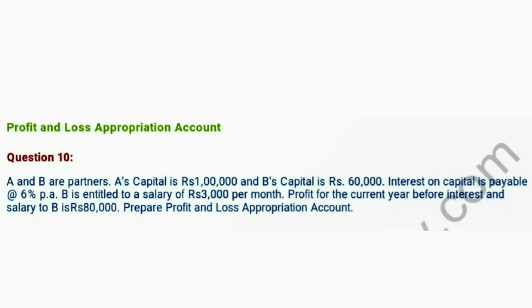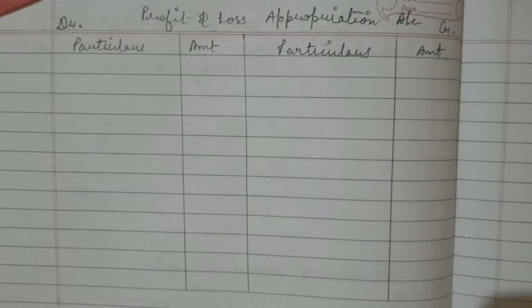Question number 10 is, in the question number 10 it is given that A and B are partners. A's capital is 1 lakh and B's capital is 60,000. The interest on capital is payable at the rate of 6% per annum, and B is to get a salary of 3,000 per month. So just calculate for the per annum. Okay, and net profit for the year is 80,000. Let's go, we'll do this question.